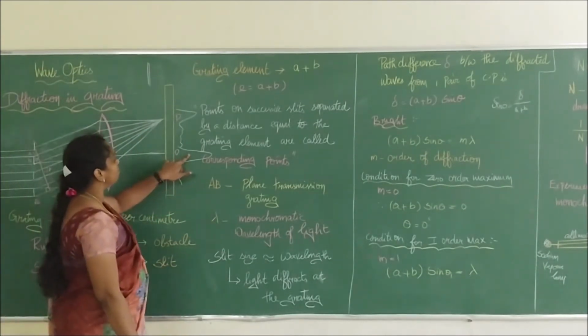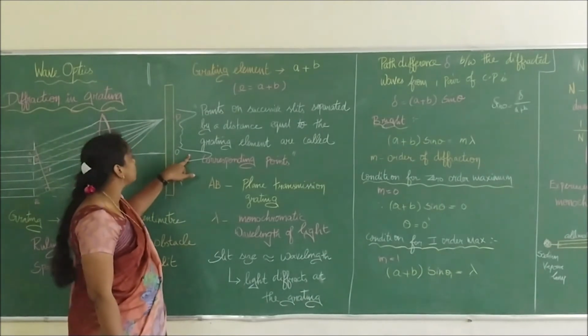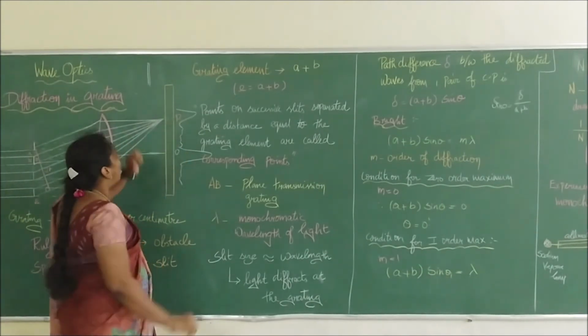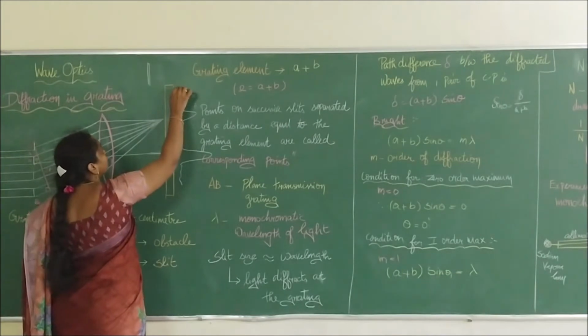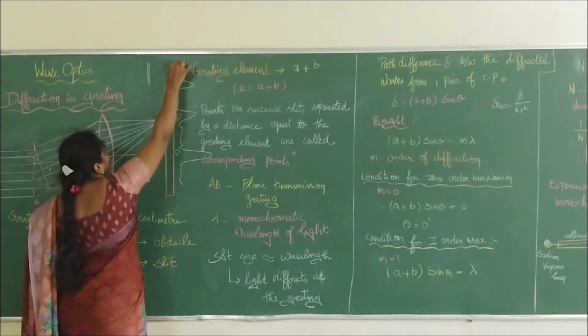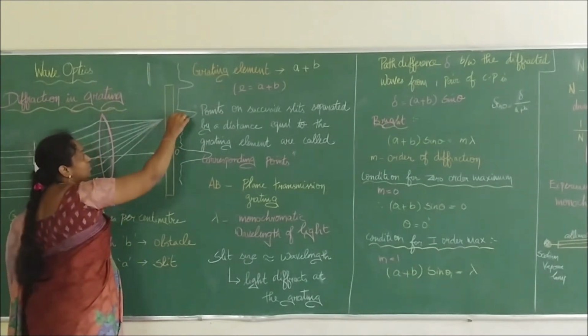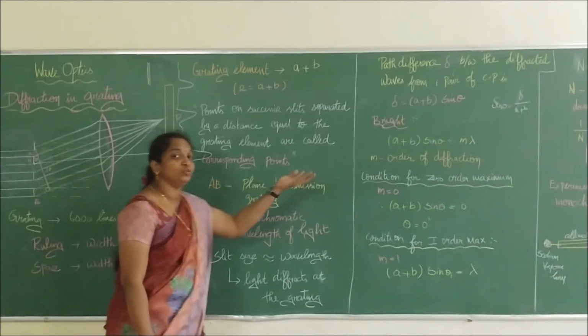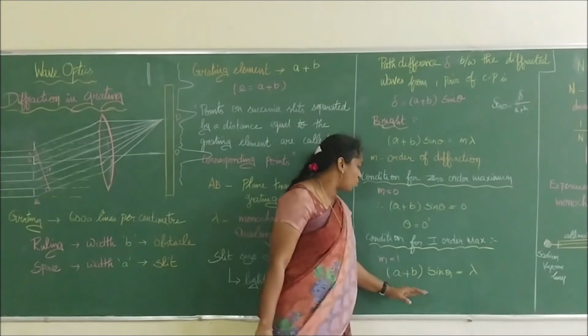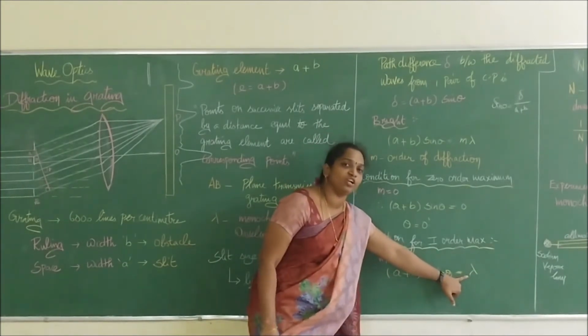So this is the central maximum, which is our zero order maximum. This is the first order maximum. Apart from that, if we move forward towards the other side, we will get the next order maximum. What is the second order maximum? We will get the 2 theta angle. So the second order maximum is where M takes the value of 2.